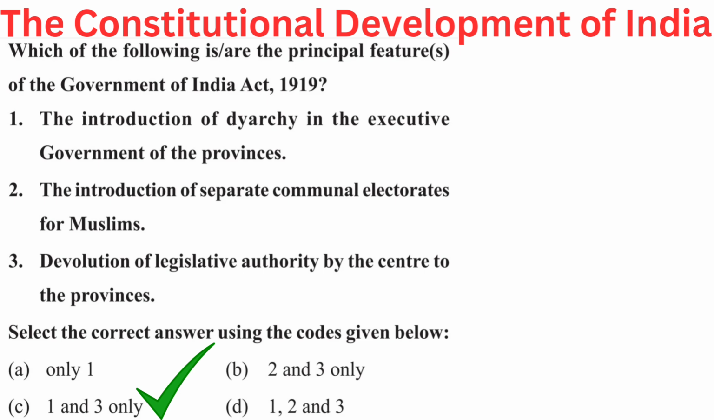Your options are A. Only 1, B. 2 and 3 only, C. 1 and 3 only, or D. 1, 2 and 3. Right answer is C. 1 and 3 only. The introduction of diarchy in the executive government of the provinces and devolution of legislative authority by the centre to the provinces.